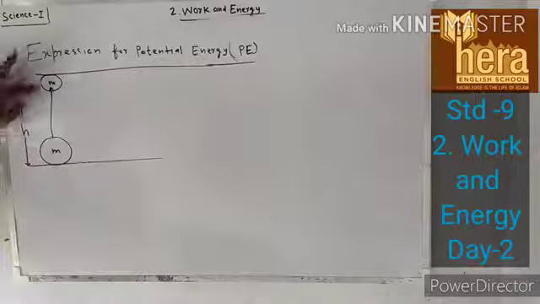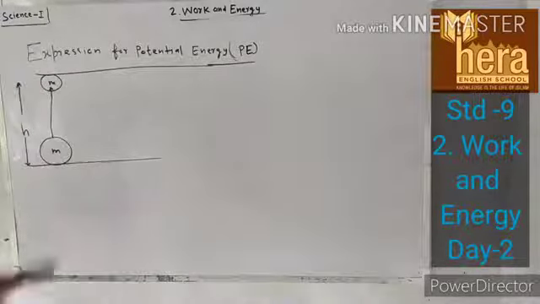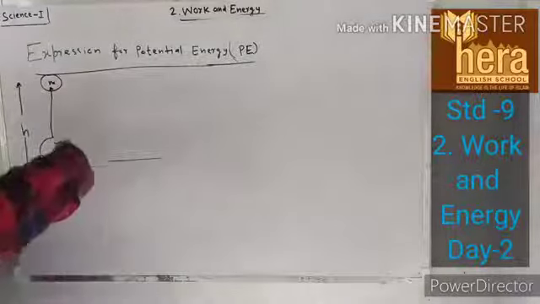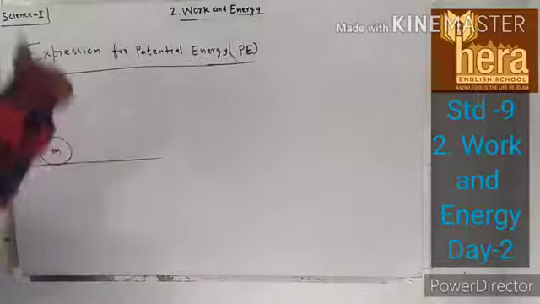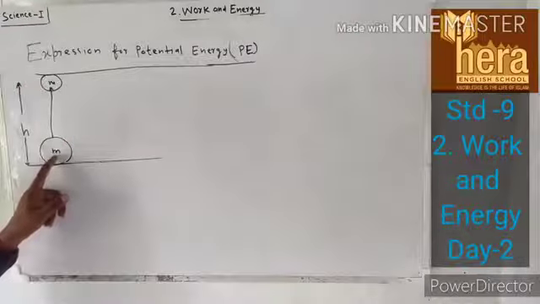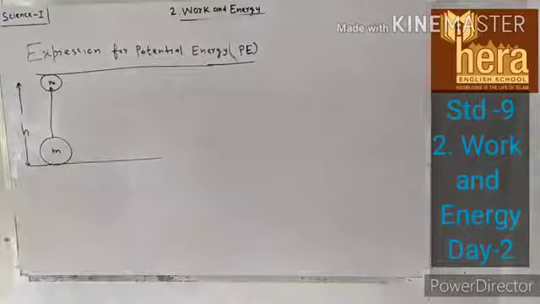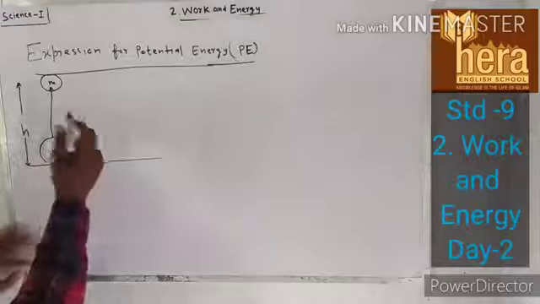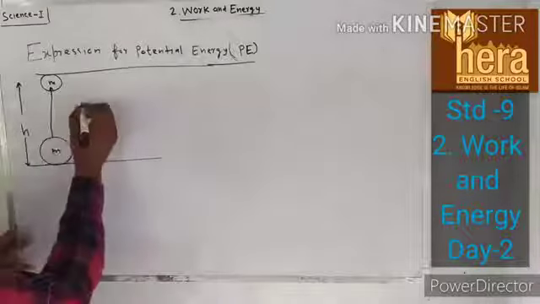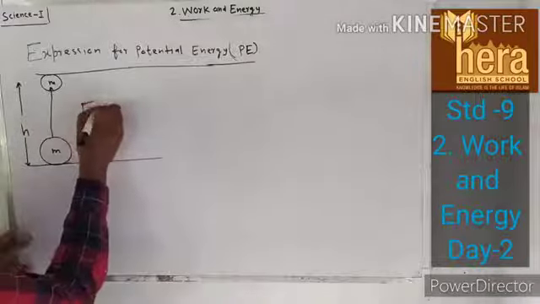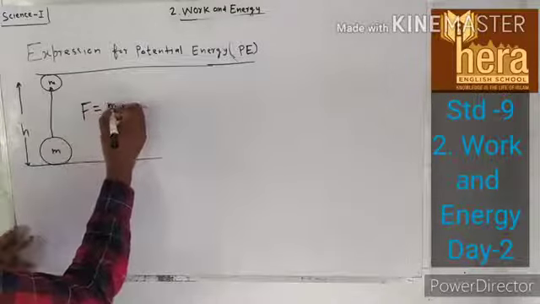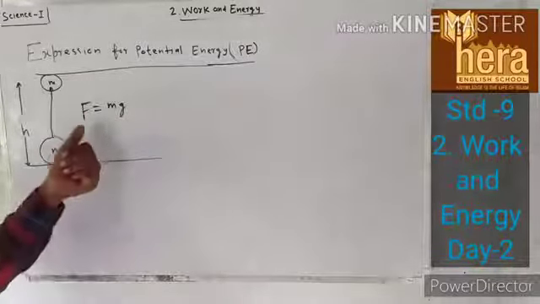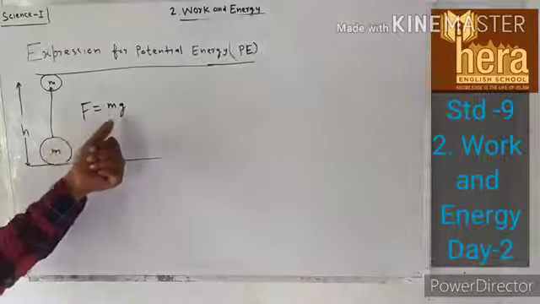h is the height. So what you have to do is exert a force on this mass. You have to apply a force of magnitude F equal to mg.